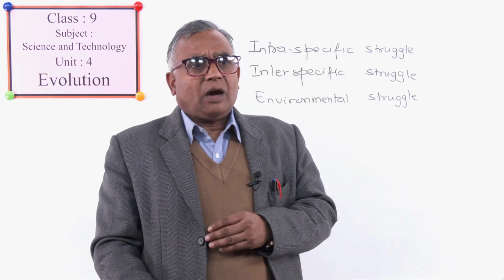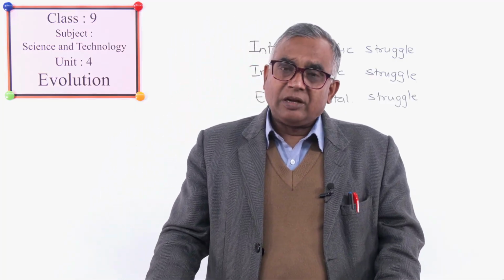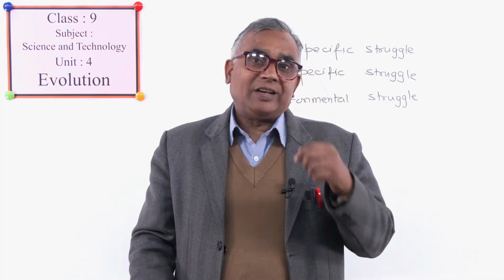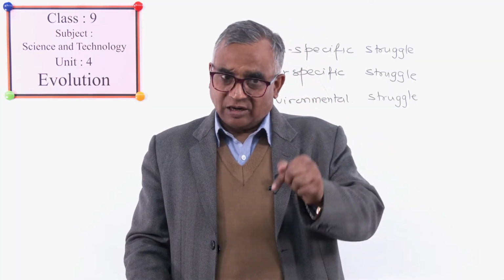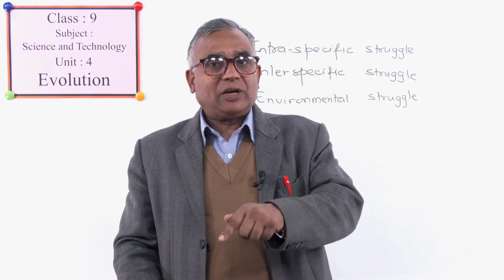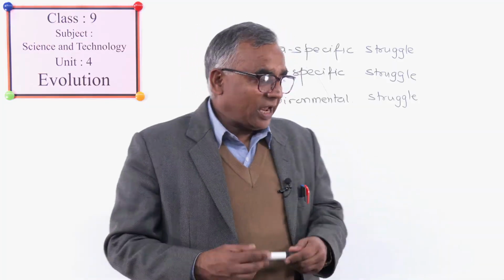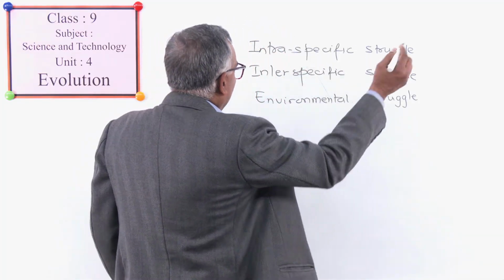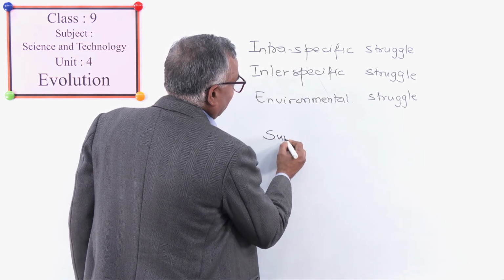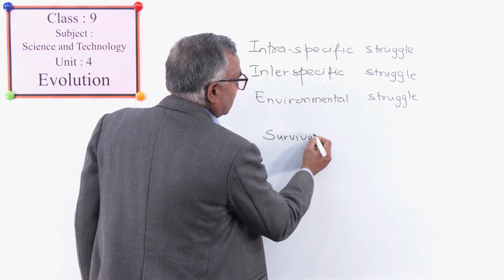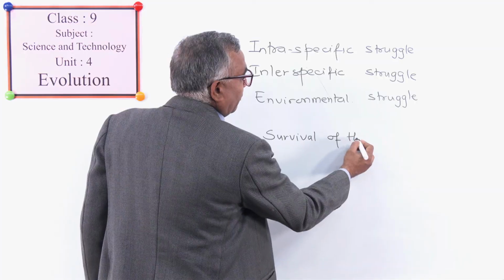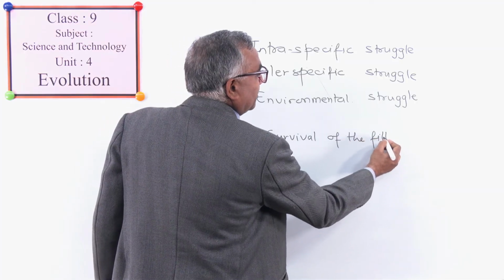That's why Herbert Spencer gave another term for it. For struggle for existence and natural selection, he gave a term that is called survival of the fittest.